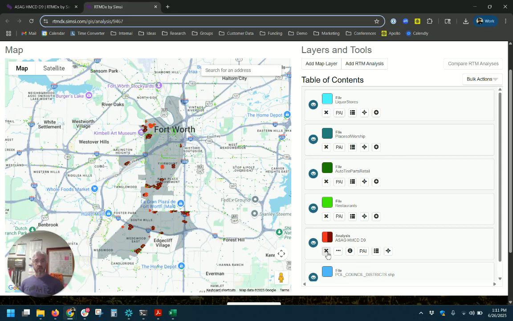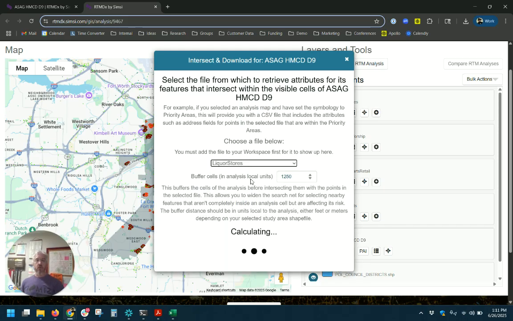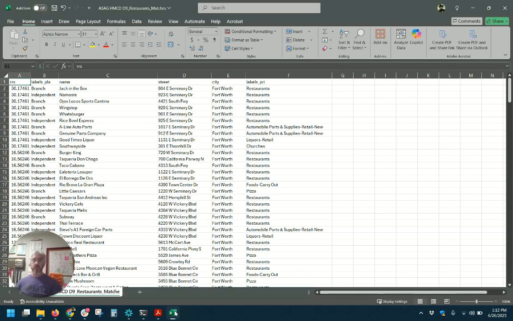So I can go in here and do what we call an intersect, which allows me to say, okay, of all the liquor stores in Fort Worth, which of the ones are in our highest risk areas or within 1,250 feet of that high risk areas, because that's how much influence they have. I find that only 13 of these stores meet those criteria. And then I can download that as a CSV, which I've already done over here. And now I've already done this for all 4 categories and I put them together.